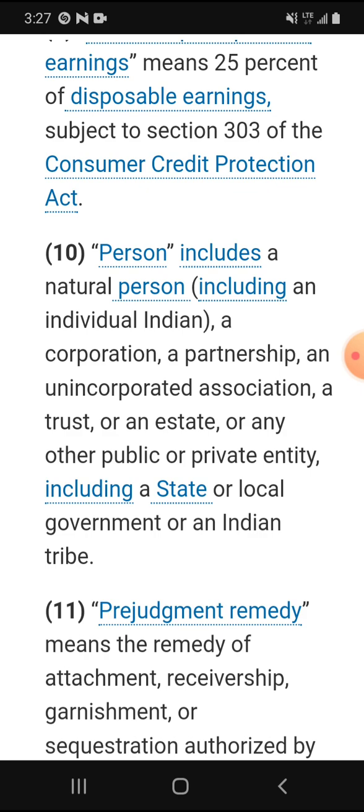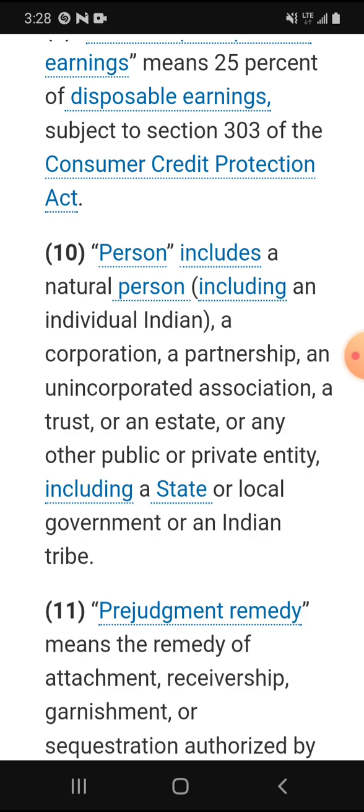All right, so next time you see the word person on some kind of legal document, ask yourself, what do they mean? Are they talking about the natural person, right? Or are they talking about a corporation, a partnership, unincorporated association, a trust, an estate, or some public or private entity, including a state or local government? So, yeah, that's an interesting definition of person there. All right, so pretty wild stuff there.